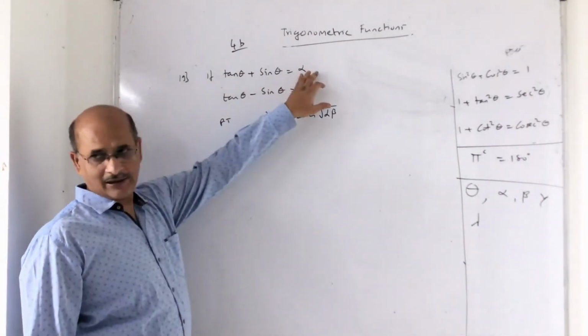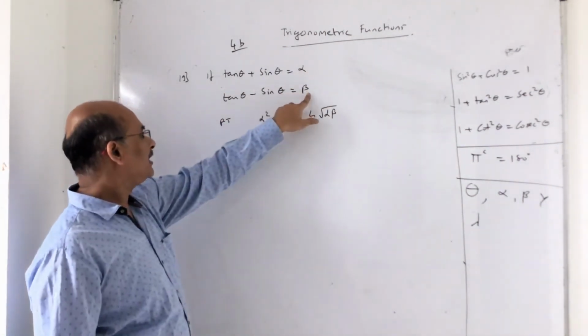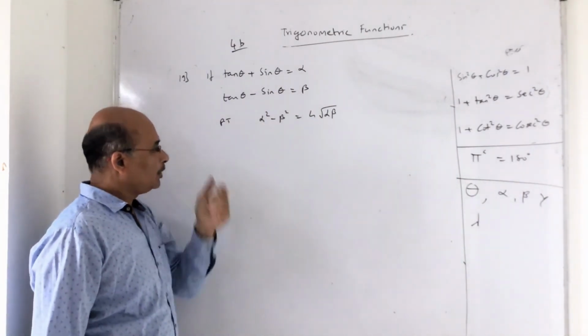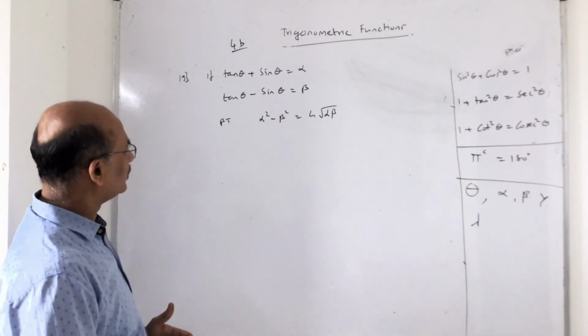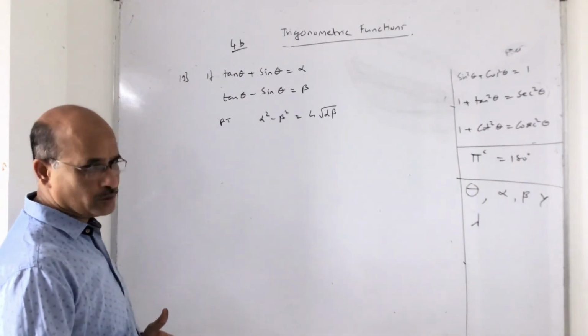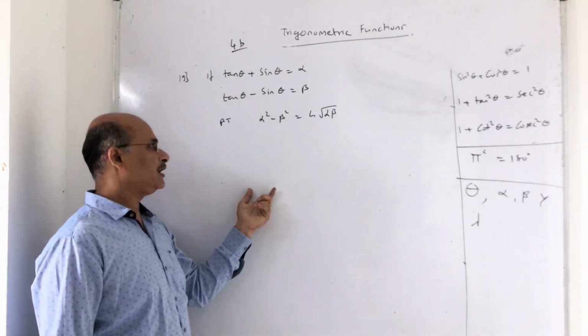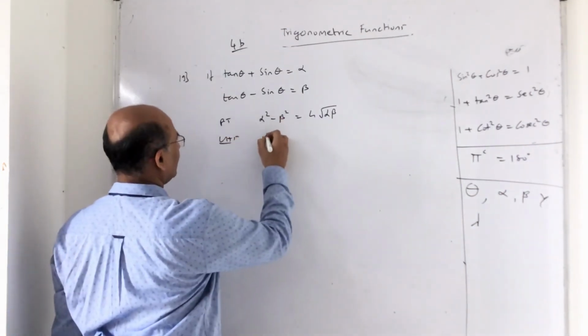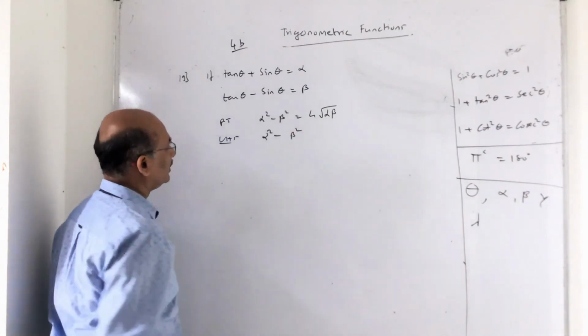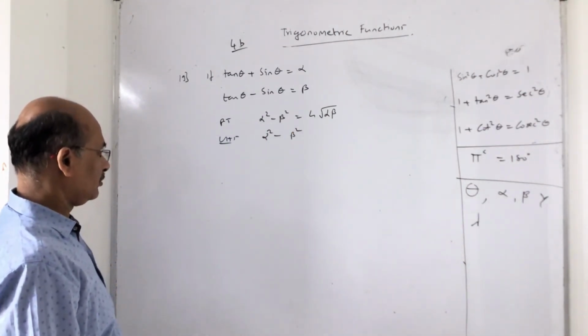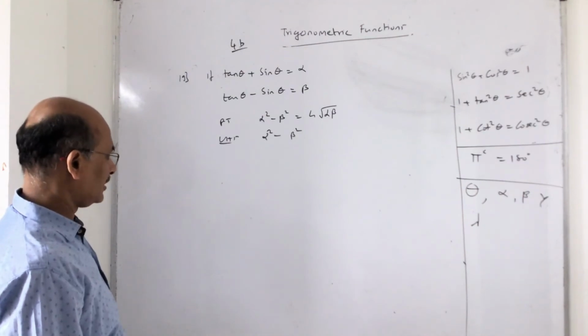Tan theta plus sin theta is alpha, tan theta minus sin theta is beta. Prove that alpha square minus beta square is 4 alpha beta. Okay, now I think there are many ways to do it. Either you work out alpha square minus beta square as the LHS. I don't know how to go about that because it will lead to more complication.